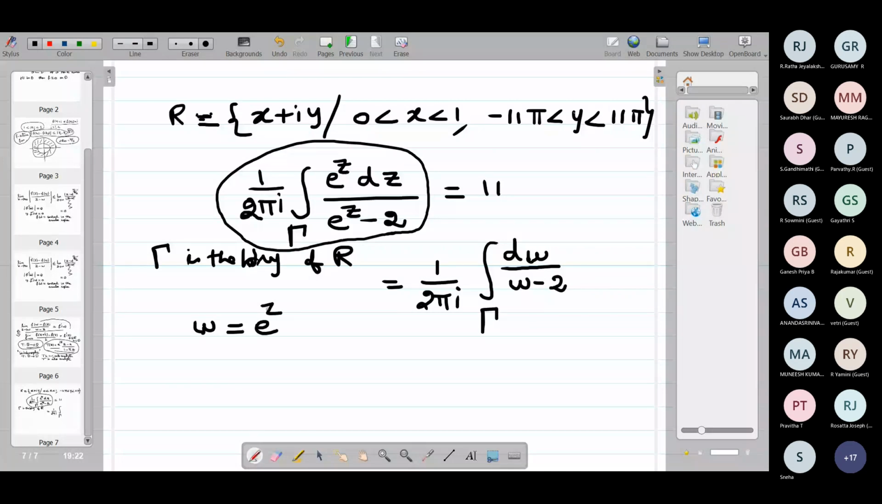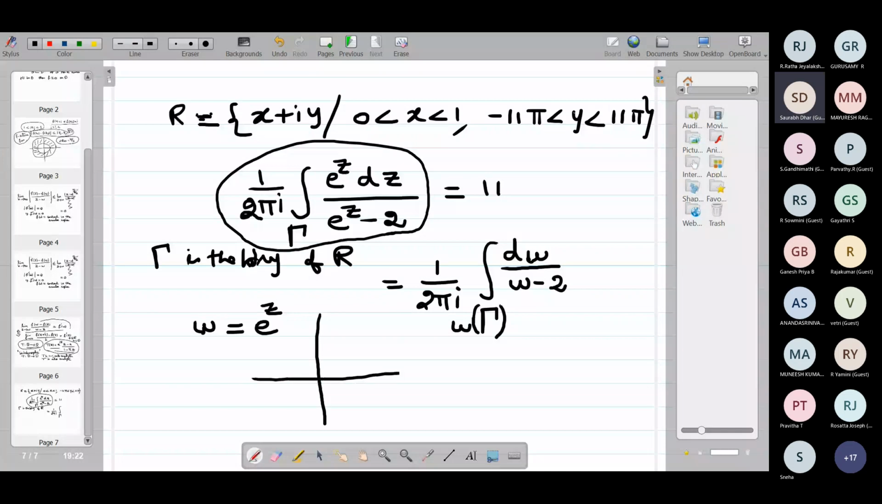Okay, so this is of this form. Actually, this should be W of gamma. So what is the number of zeros of this function inside the domain? Inside gamma. What is gamma actually?